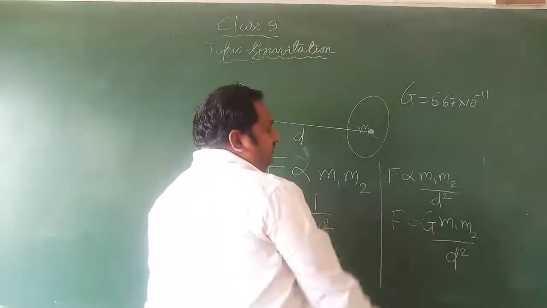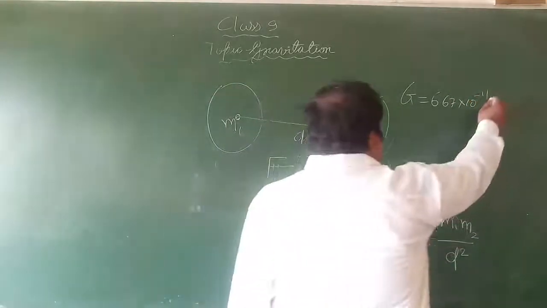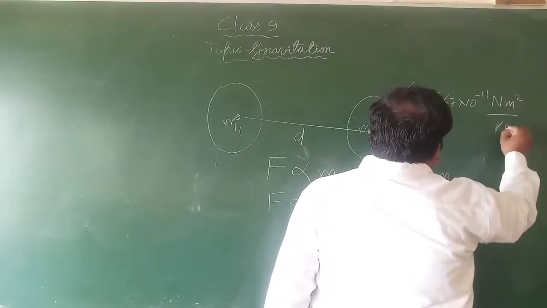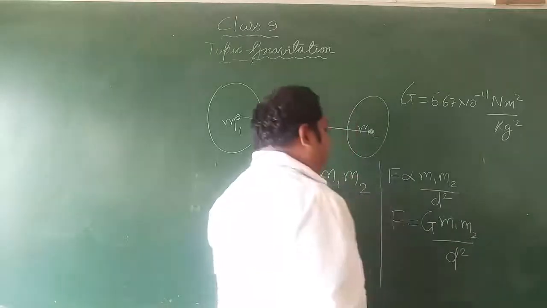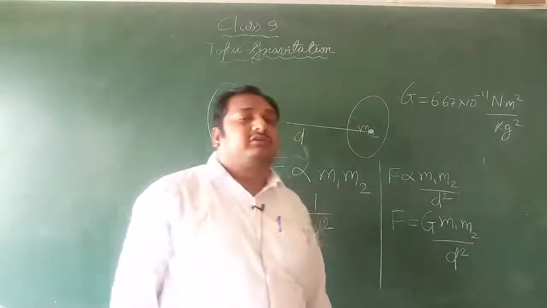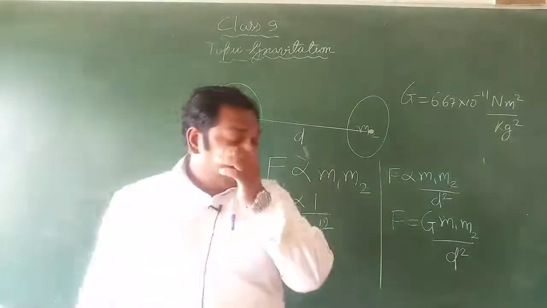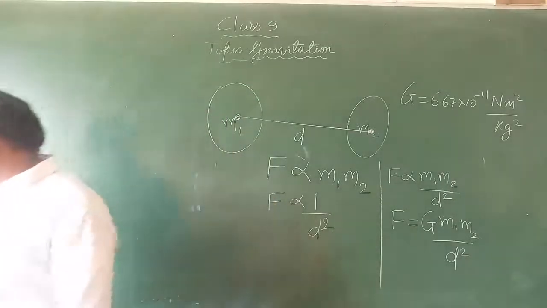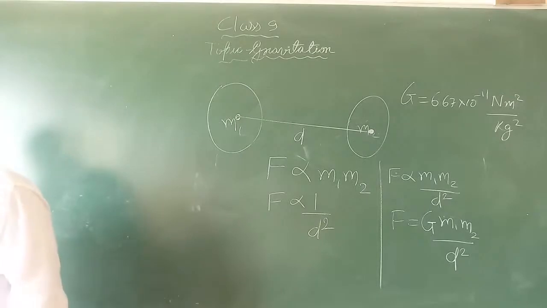So what should be the unit? Its unit is Newton meter square upon kg square. That is the SI unit of G. Okay. So in this way, the universal law of gravitation has been finished.